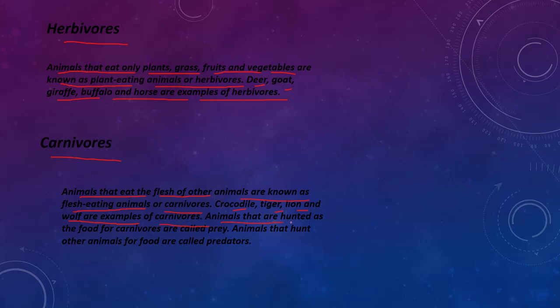So animals that are hunted as the food for carnivores are called prey. So the animals eaten by other animals are called the prey, and animals that hunt other animals for food are called predators. So an animal going to eat other animals is called a predator. Okay.